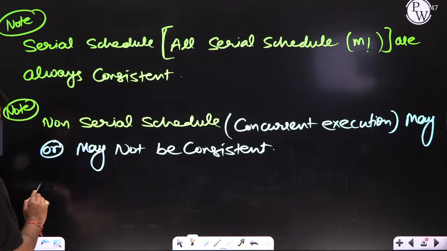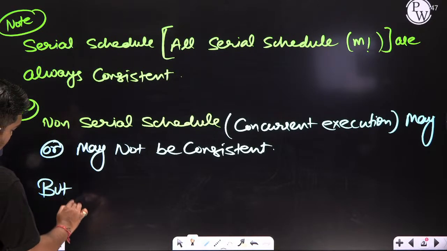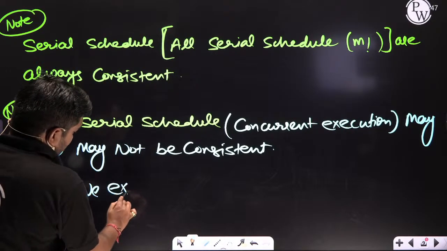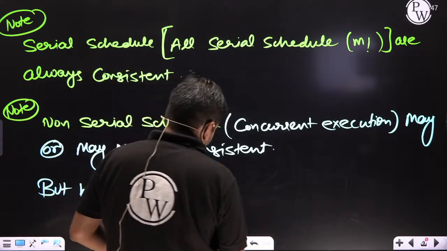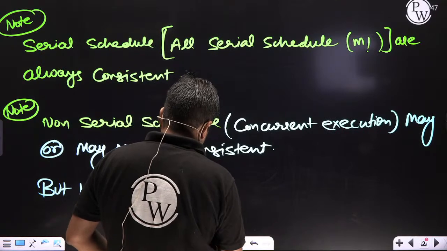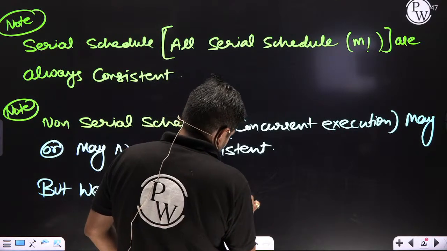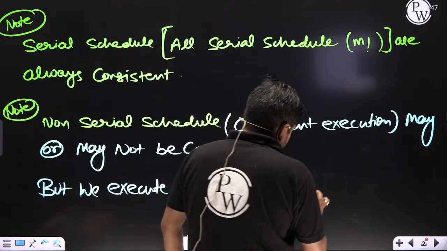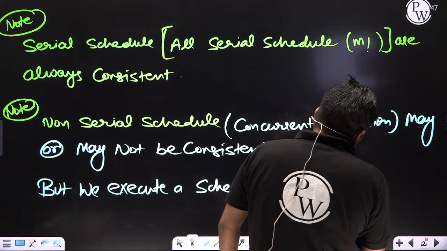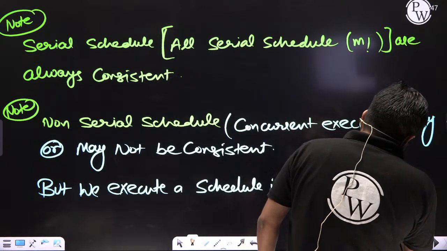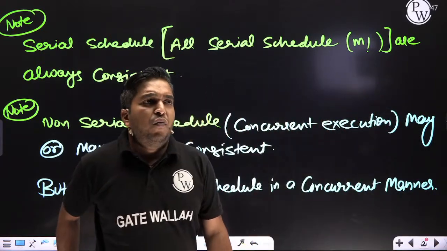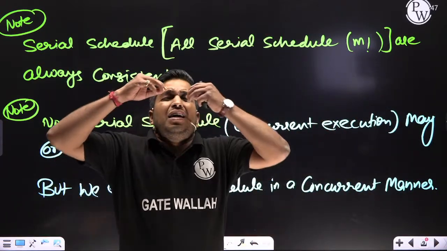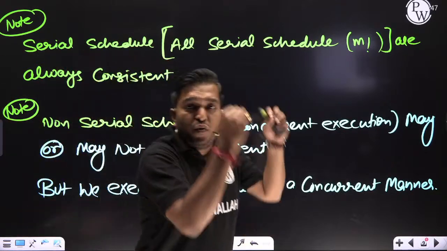But we execute a schedule in a concurrent manner. Are you getting my point? What I am saying is serial schedule, either T1 followed by T2 or T2 followed by T1.